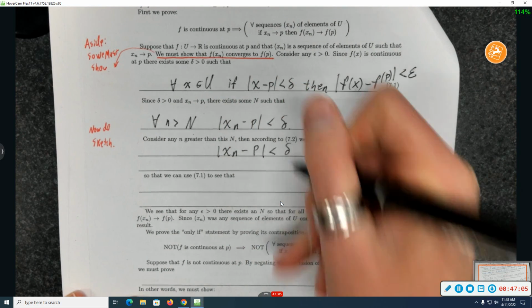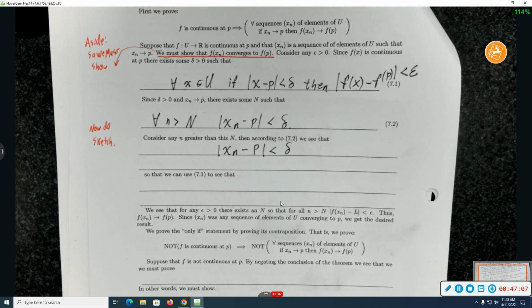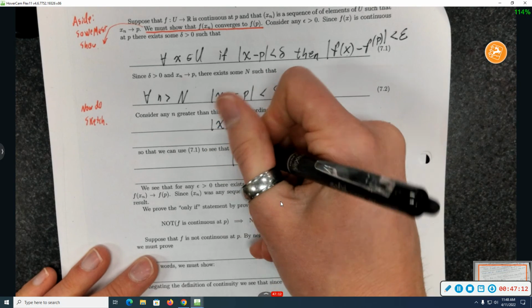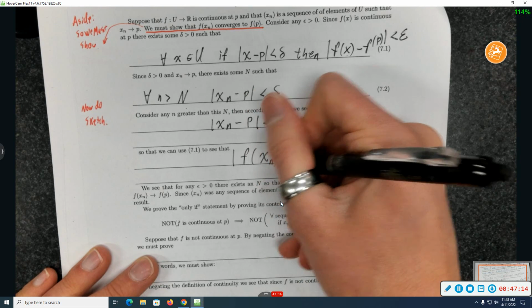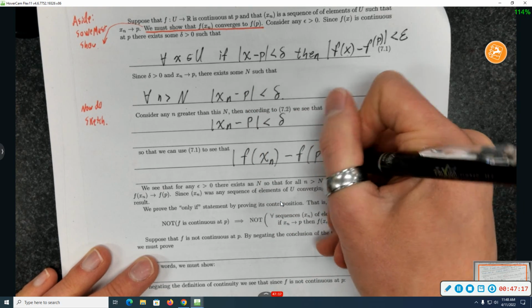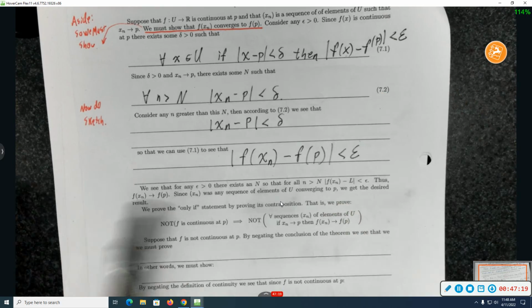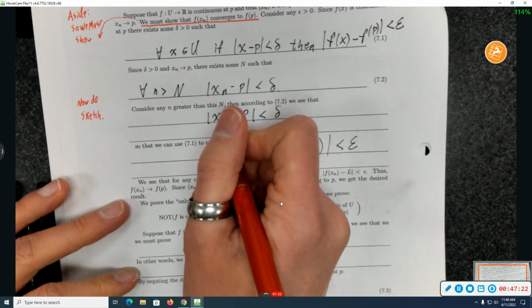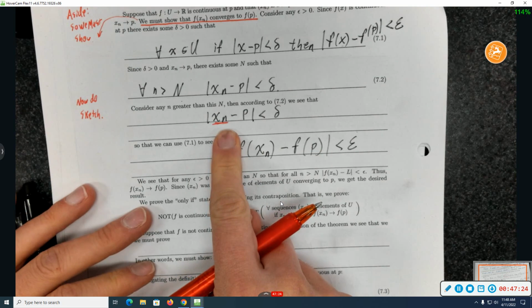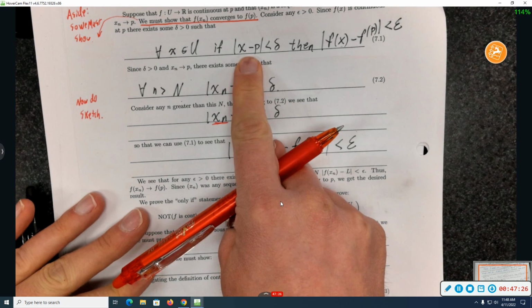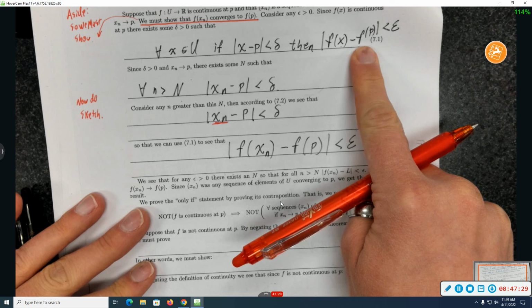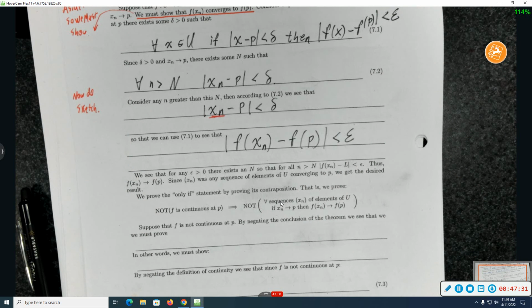Nice. So what can I conclude using 7.1? That the absolute value of f(x) minus f(p) is less than epsilon? Yes, except there should be a sub n somewhere, right? Yes. f of x sub n. I know that x sub n satisfies this inequality. I know that whenever anything satisfies this inequality, then that inequality happens. Oh, hey, is that exactly what I needed to conclude that f of x sub n converges to f of p? Yes. Groovy.